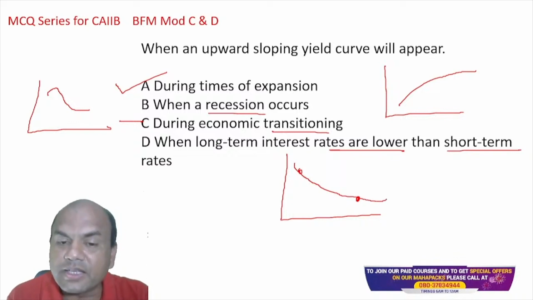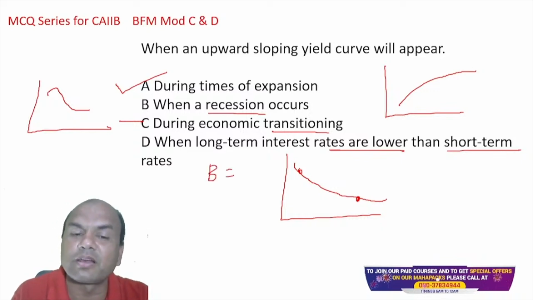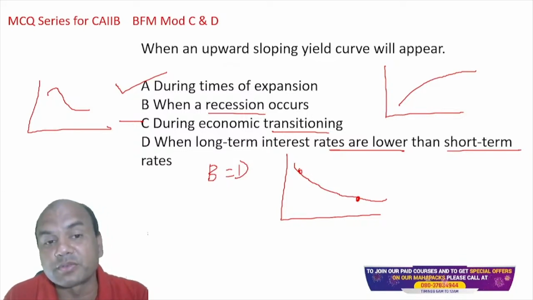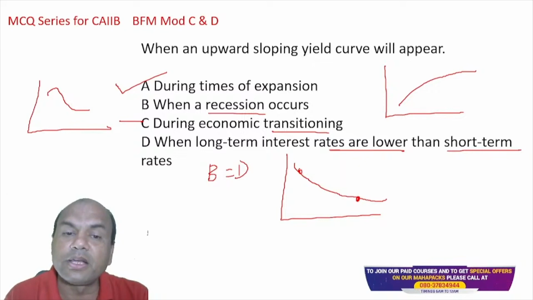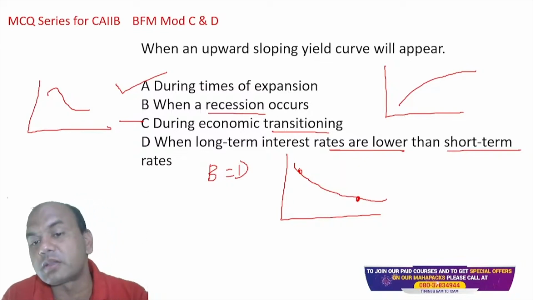Now if this is like this, then what is recession? Recession is also the same. That's why B equals D over here. Okay, I got it. The thought got into my mind, that's why I asked you. So an upward sloping yield curve in the expansion, and in recession long-term interest rates are lower than the short-term interest rates.